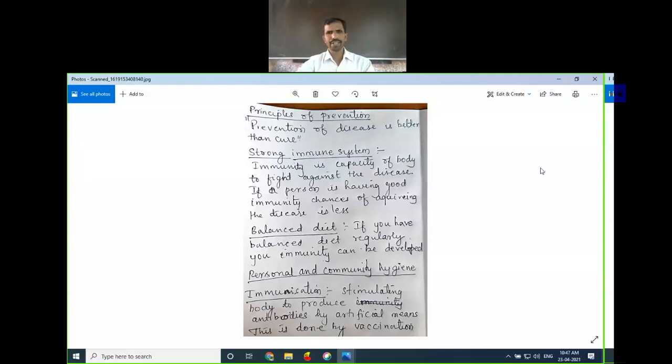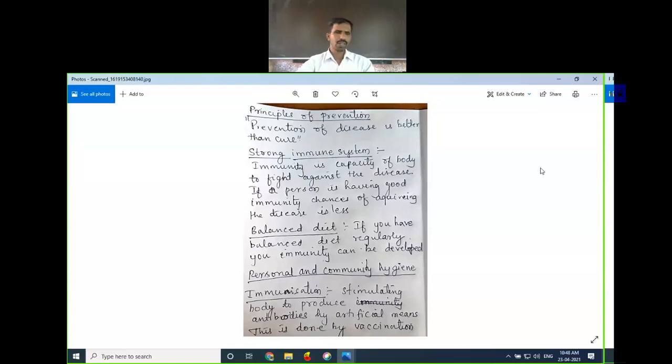If you get a proper quantity, then your body becomes strong, you get all the required nutrients, and all your physiological activity, that is anabolism and catabolism, will be good, so that you have a strong immunity.